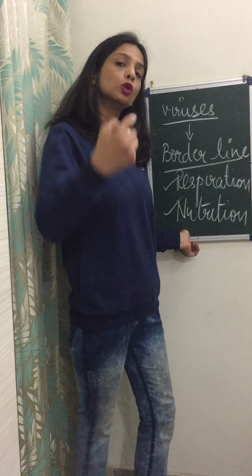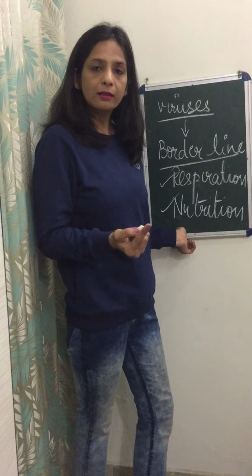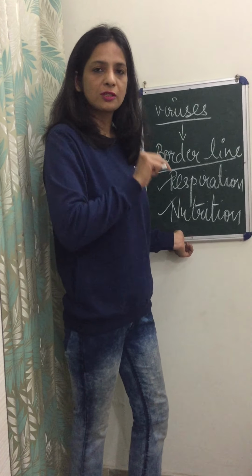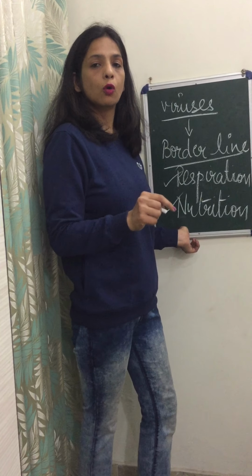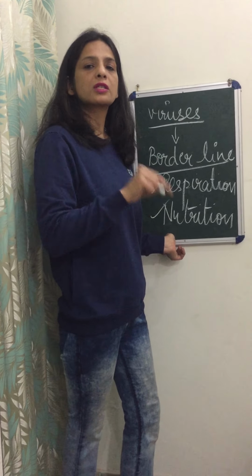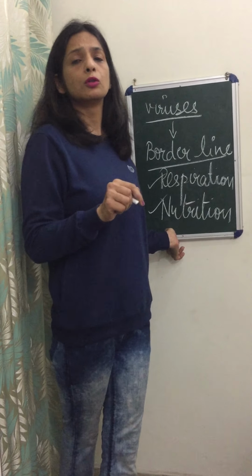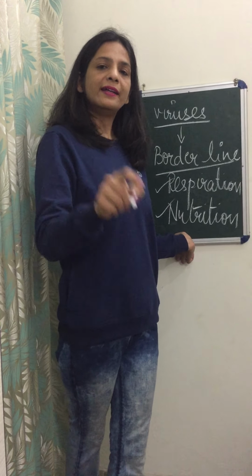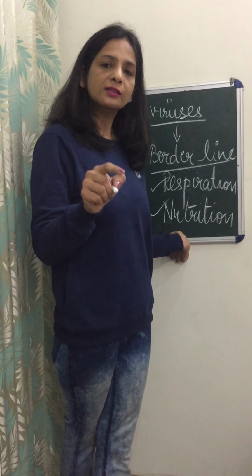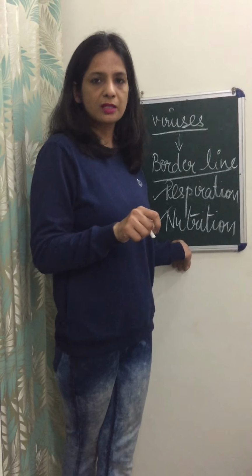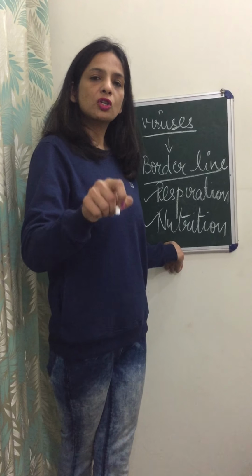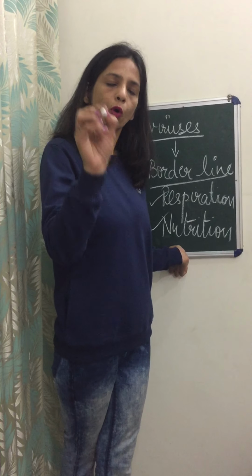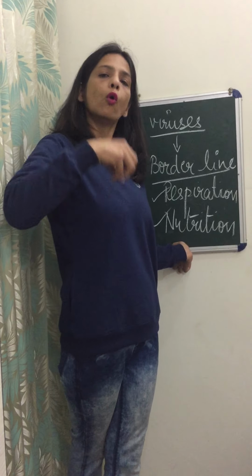But once they enter into the living host, they start dividing, reproducing, and being active by using the machinery of the host. Because they are using the machinery of the host, they are inside the host cell. We have read something similar in class 9th in the chapter Why Do We Fall Ill? We talked about how antibiotics do not work against viruses because viruses do not have their own mechanisms. We cannot stop the mechanisms, which are actually our own. So if we target viruses with antibiotics, we are actually targeting our own cells.